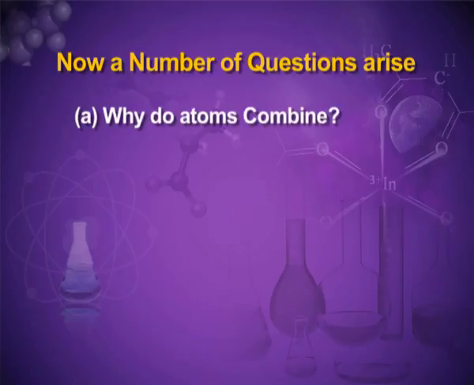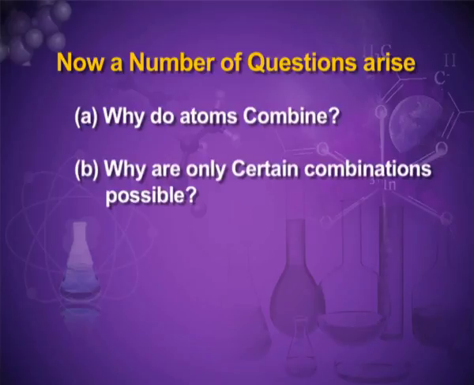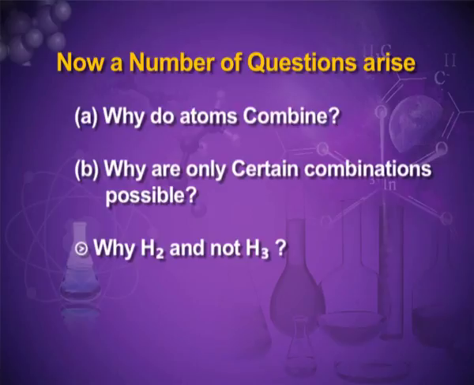Now, there are so many questions which arise out of this. Why do atoms combine? Why are only certain combinations possible? For example, why do only two hydrogen atoms combine to form a hydrogen molecule? Why H2 only? Why not H3?